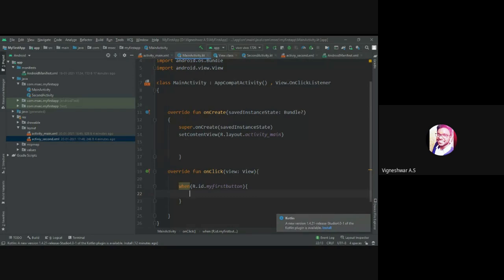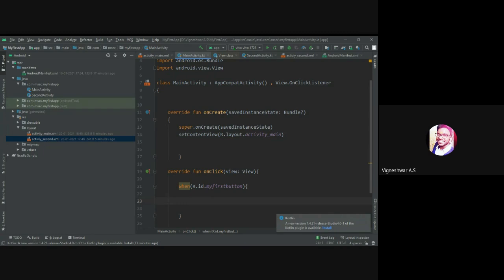My main activity, in a sense, is a stable one, right? It's the starting point. So I need to change from the main position to another position. For that, I need to create an intent. Intent, in a sense, is like saying, "Hey buddy, please let me come into your room." That's what we need to ask the particular activity. It's a simple concept, intent.